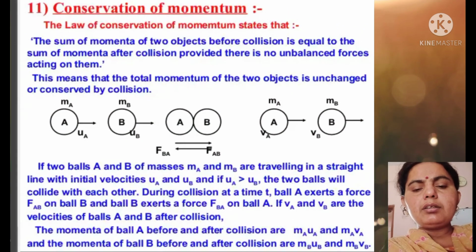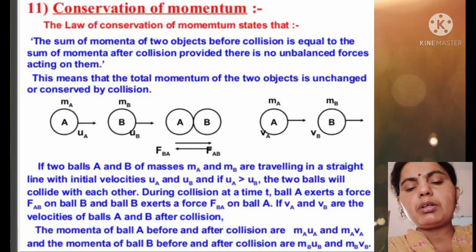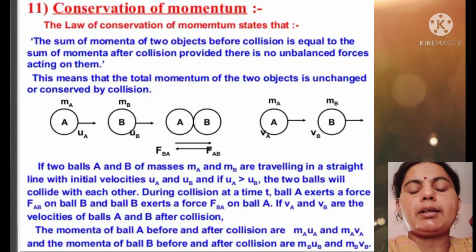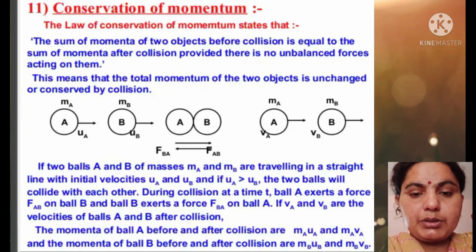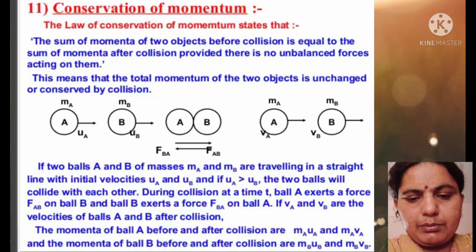Now, conservation of momentum. As we know very well, the sum of the momentum of two objects before collision is equal to the sum of the momentum after collision, provided there are no unbalanced forces acting on them. This means that the total momentum of the two objects is unchanged, or conserved, by the collision.